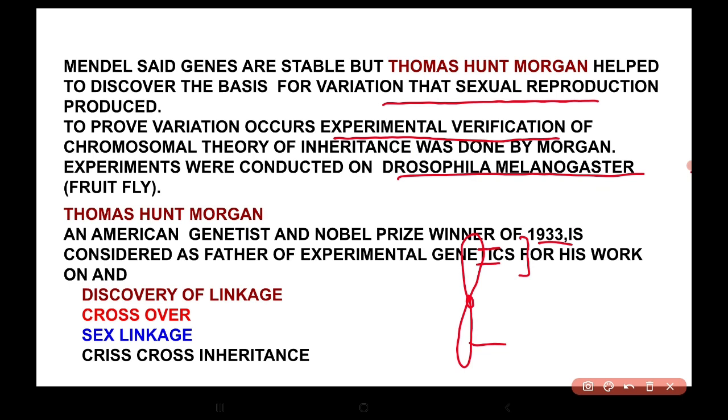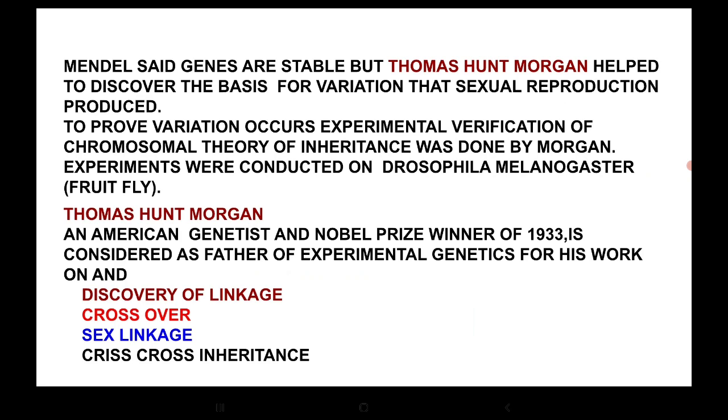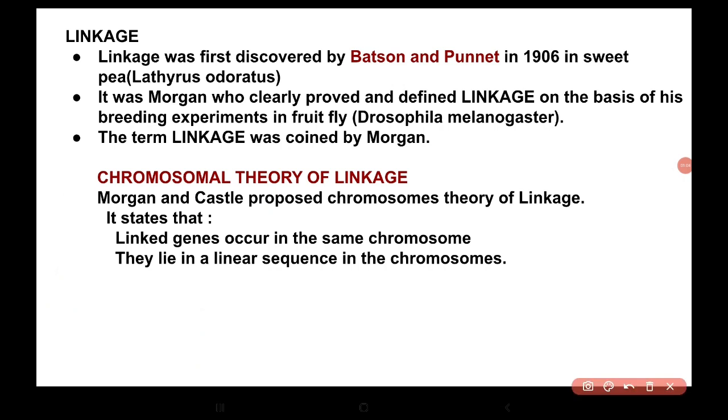So he is considered as father of experimental genetics for his work on discovery of linkage and crossing over, sex linkage and crisscross inheritance. So linkage was first discovered by Bateson and Punnett in 1906 in Sweet Pea, Lathyrus odoratus, but it was Morgan who clearly proved and defined linkage on the basis of experiments that were conducted on fruit fly. The term linkage was coined by Morgan.